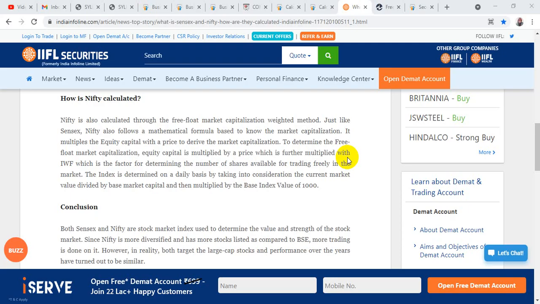To determine the free float capitalization, equity capital is multiplied by the price, which is further multiplied with the IWF, the factor for determining the number of shares available for trading freely in the market. The index is determined on a daily basis by taking the current market value divided by the base market capital and then multiplied by the base index value of 1000. So that is what it is, guys. I hope it is clear to all of you, the Sensex and Nifty.